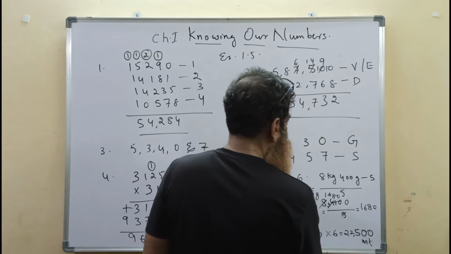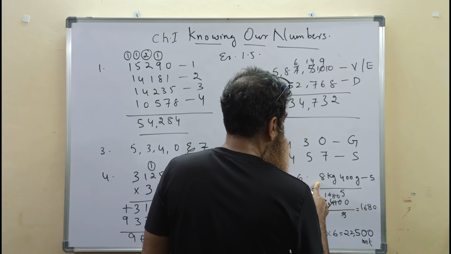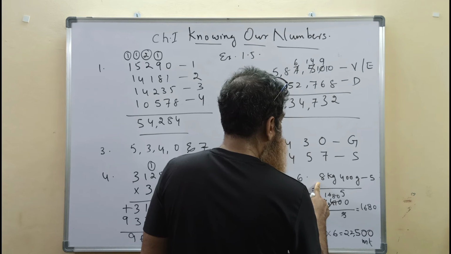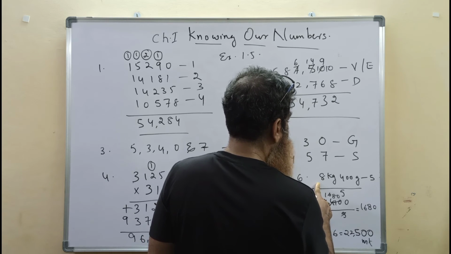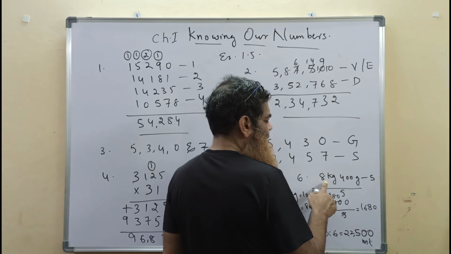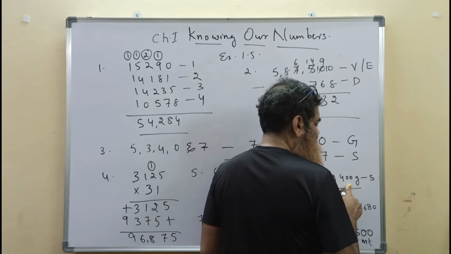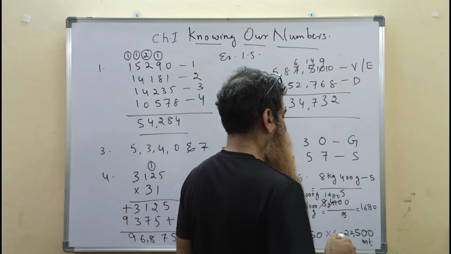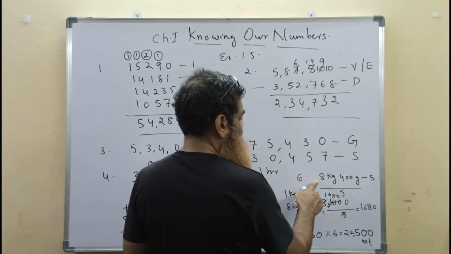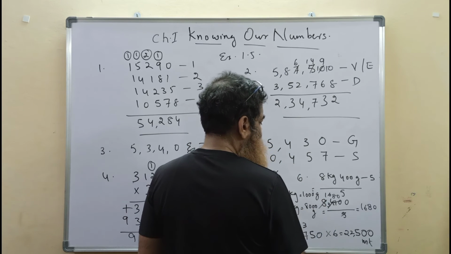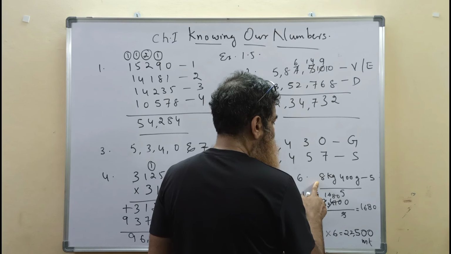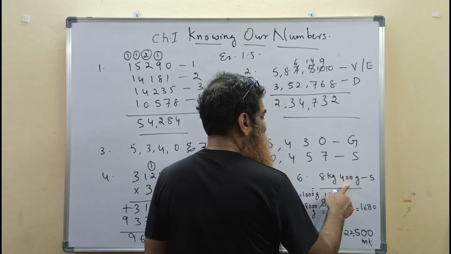The sixth question, a box of 5 biscuit packets, in fact, the weight is 8 kgs and 400 grams. What is the weight of each packet? We need to convert it into grams since there are grams as well.